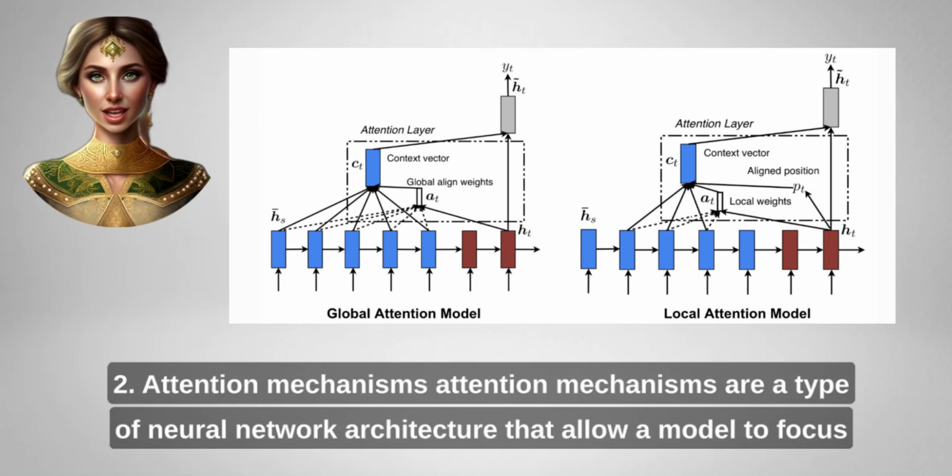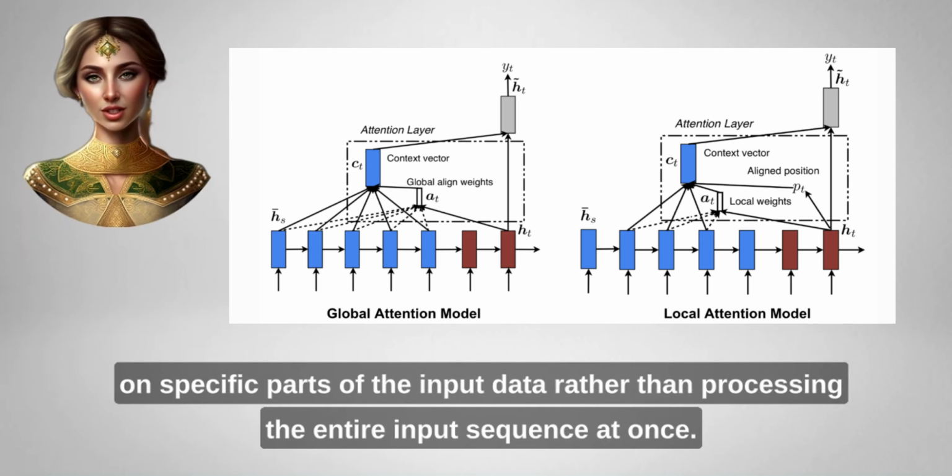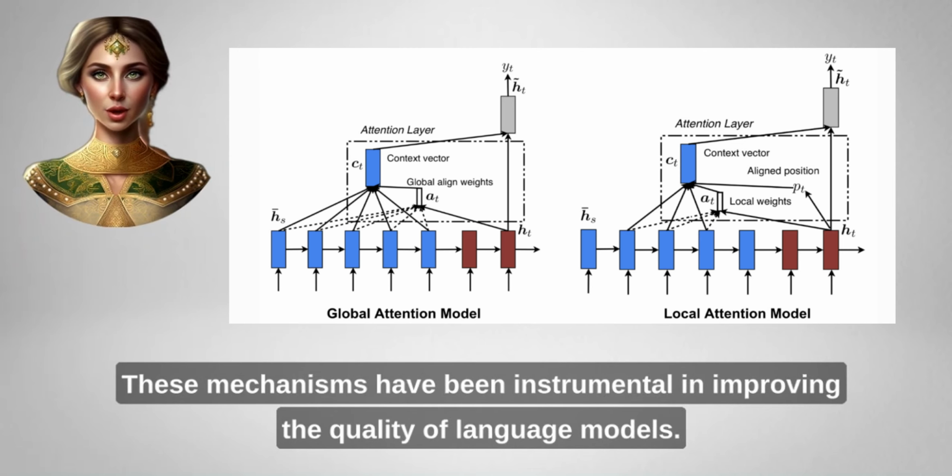2. Attention mechanisms. Attention mechanisms are a type of neural network architecture that allow a model to focus on specific parts of the input data, rather than processing the entire input sequence at once. These mechanisms have been instrumental in improving the quality of language models.